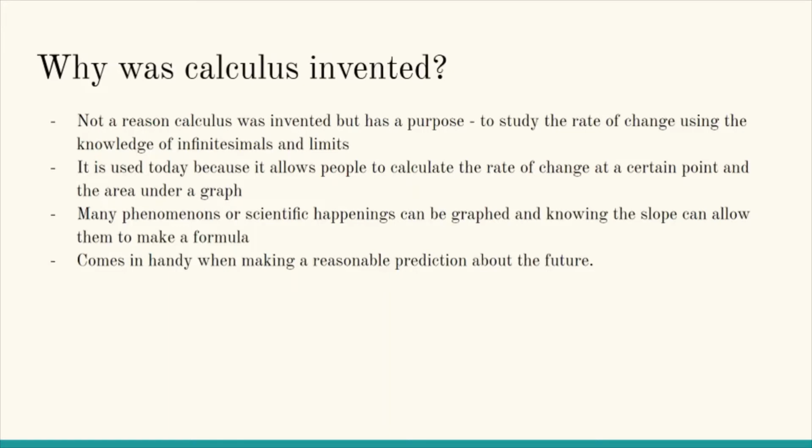Many phenomena or scientific happenings can be graphed, and knowing the slope can allow them to make a formula. Weather is a part of natural occurrences, and amount of rainfall can also be graphed, and the relationship between time in years and the rainfall can be calculated, and calculus can also be used to analyze a graph and to make a rainfall formula. It comes in handy when making a reasonable prediction about the future.